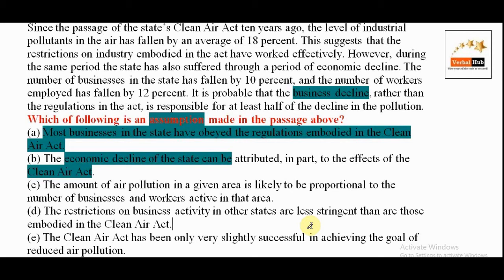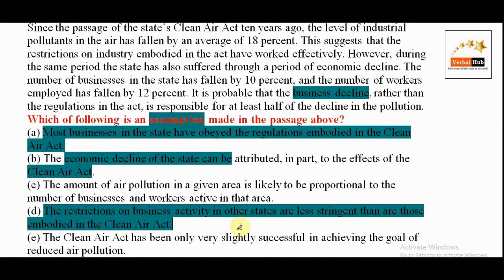We have to justify the argument that says business decline is responsible for decline in the air pollution, and D is about the comparison of implementation of the Clean Air Act. So D out.